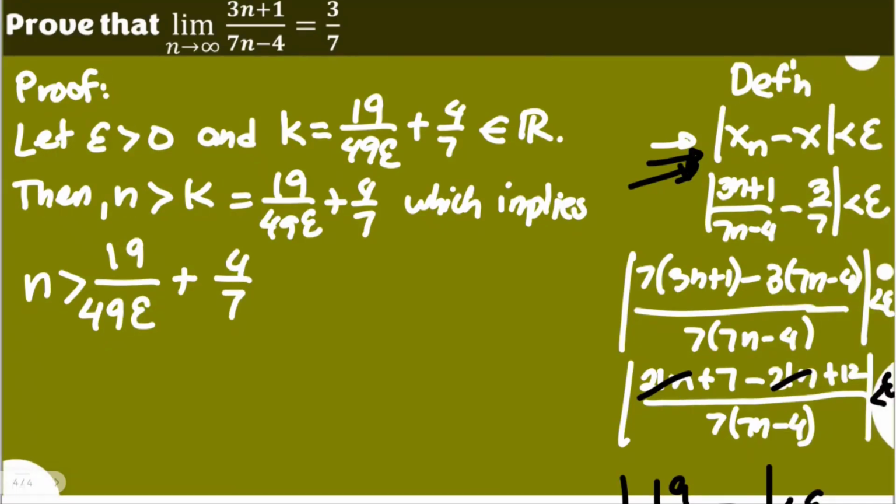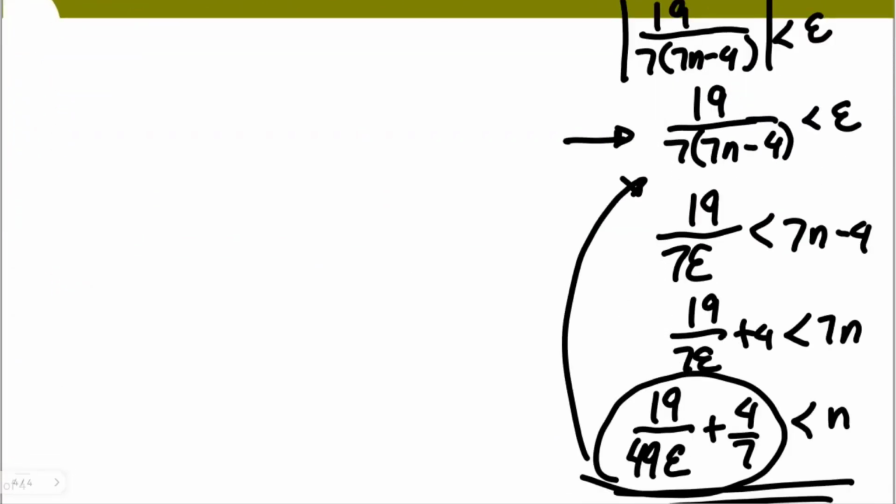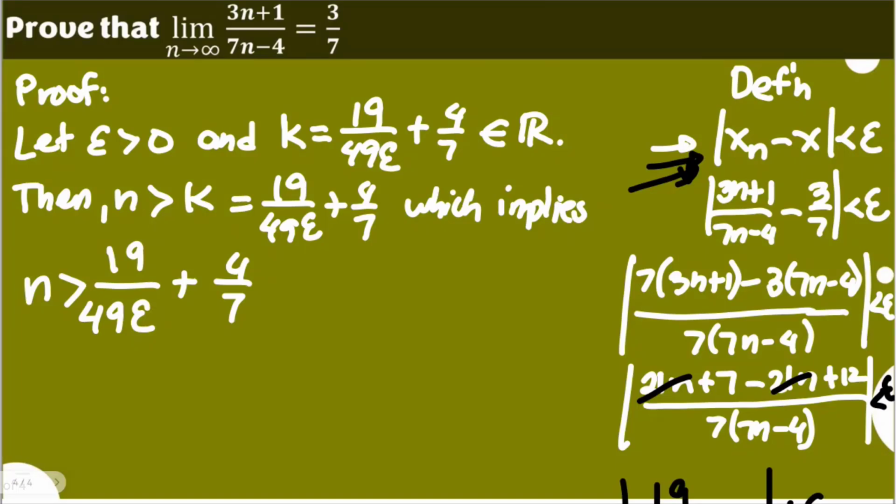As you can see, this arrived here. This is actually similar to this expression here. So we are now going to the target expression guided by our previous expression earlier. Then let's simplify this to make sure that we arrive at our epsilon.